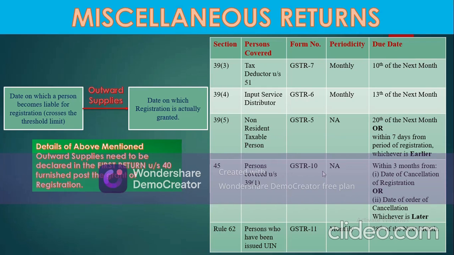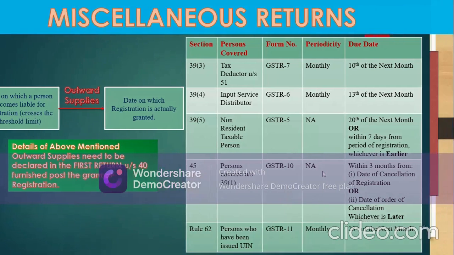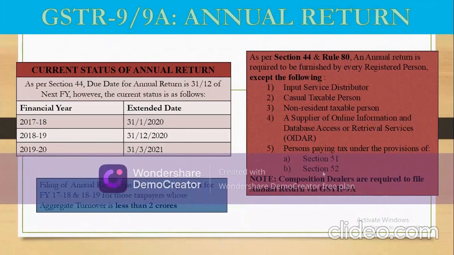It has been issued to those authorities who are not eligible to pay taxes under the Indian territory, and hence they can claim refund of GST paid by them on their inward supplies. It needs to be filed in Form GSTR 11 again on a monthly basis, and the date for the same is 28th of the next month. Now coming to annual return. Annual return needs to be filed in Form GSTR 9 for regular dealers and Form GSTR 9A for composition dealers.